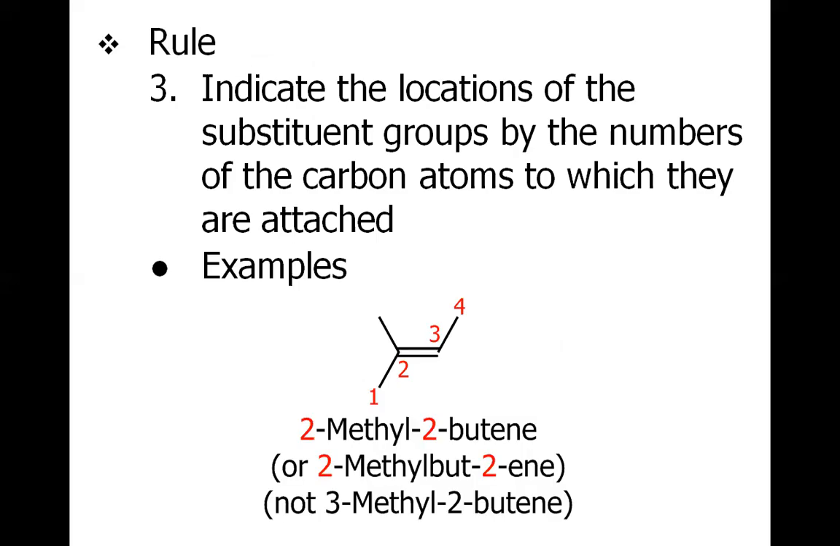More examples: indicate the locations of the substituent groups by the number of the carbon atoms to which they are attached. So once you have decided where to start numbering from, the other task is to assign the substituent. For example, this is the methyl at 2 position, and also a double bond at 2 position. So it will be named as 2-methyl-2-butene.